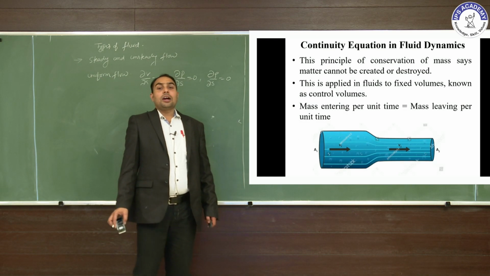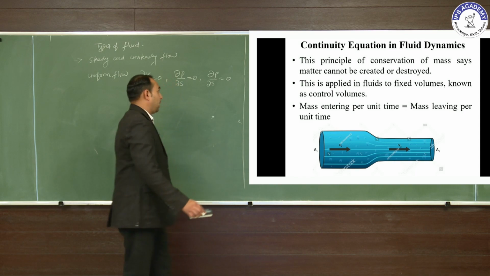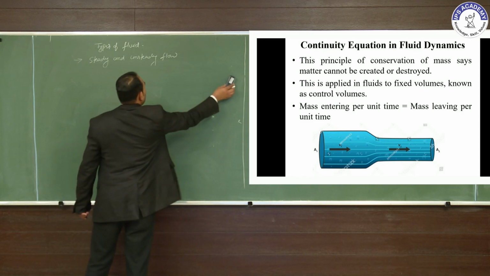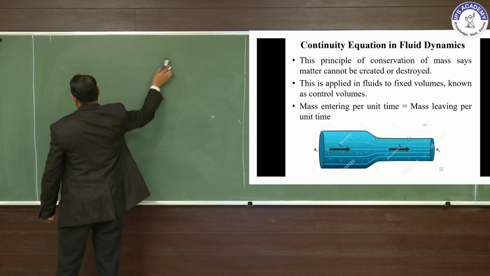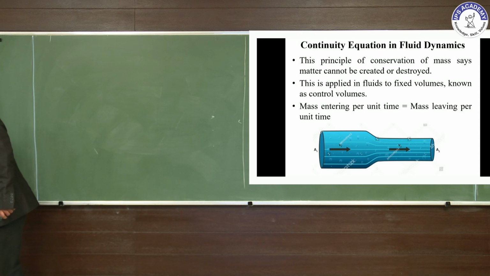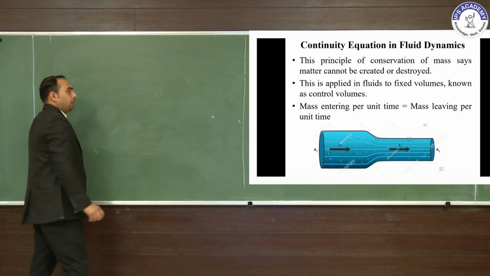So next is the continuity equation in fluid mechanics. The continuity equation plays a very important role in fluid dynamics and fluid kinematics.